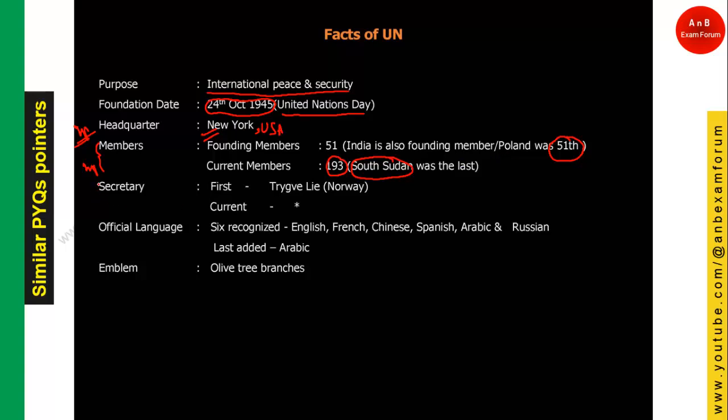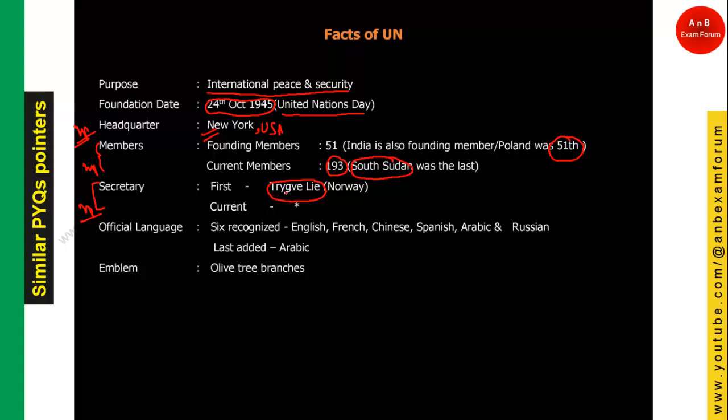Again, a very important pointer is the Secretary General. The Secretary General is the main post of the United Nations. You can think of him as the main head of this organization, and the first Secretary General is Trygve Lie.